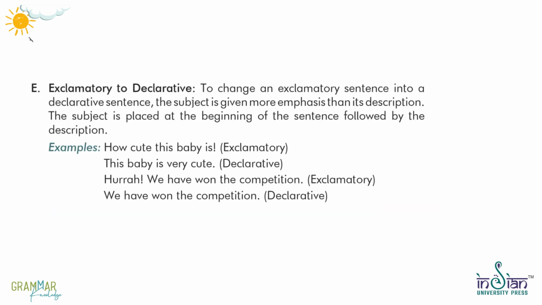E. Exclamatory to declarative. To change an exclamatory sentence into a declarative sentence, the subject is given more emphasis than its description. The subject is placed at the beginning of the sentence followed by the description. Examples: How cute this baby is! Exclamatory. This baby is very cute. Declarative. Hurrah! We have won the competition. Exclamatory. We have won the competition. Declarative.